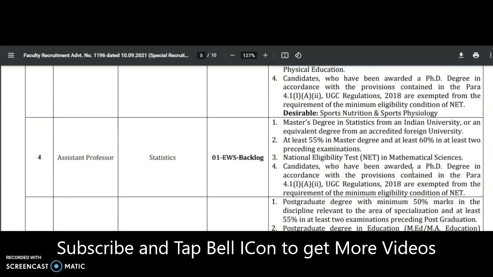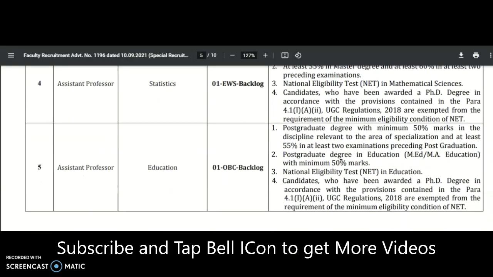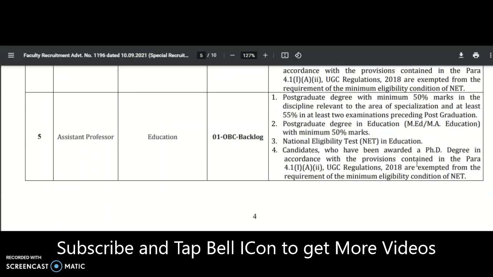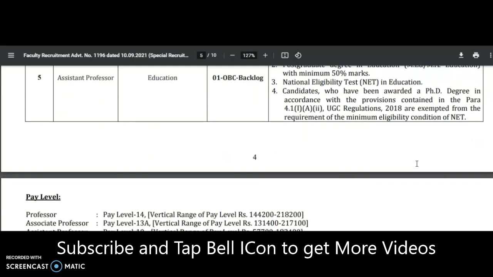And coming to statistics: a master's degree with 55% and at least 60% in at least two preceding examinations. NET qualification is required. Coming to education: postgraduate with minimum 50% in the discipline relevant to the area of specialization and at least 55% in at least two examinations preceding the post graduation. Fine. So MEd or MA education with minimum 50% and NET qualification in education is required.